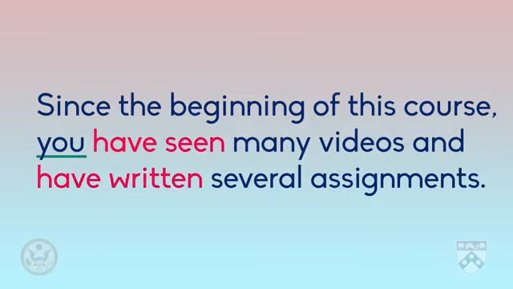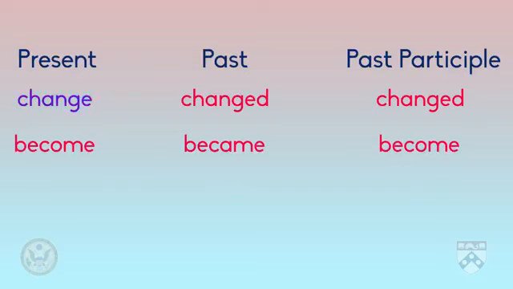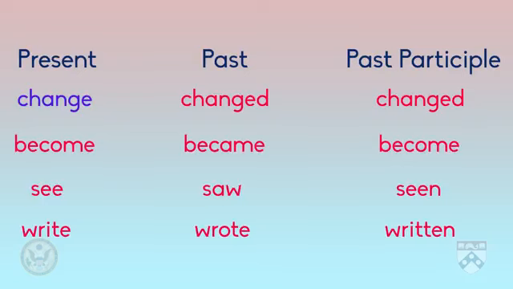Remember, in many cases, the past participle is the same as the past tense, as it is with the verb change. If you can add d or ed and put a verb in the past tense, then the past participle is the same. But as we discussed in Unit 1, there are as many as 400 irregular verbs. For some of those irregular verbs, the simple past and past participle forms are the same, but for others they're different, as it is with the verbs become, seen, and written.